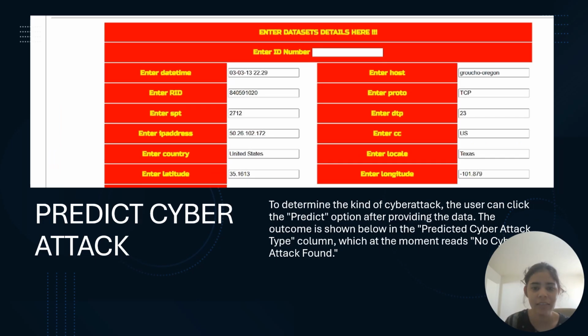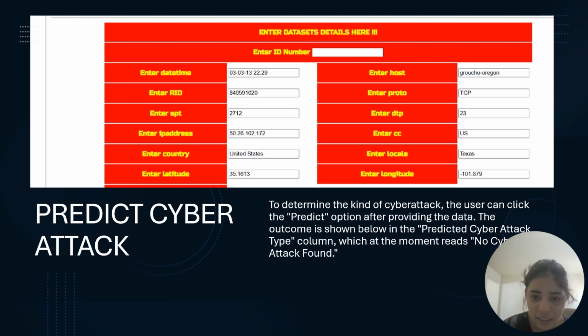To the next slide, here we can see the data of cyber attack, which is predicted or not. And here we can enter the details, which is the service provider. We can enter the datetime, RID, and enter SPT, which means source port, and enter IP address and enter the country name which we are staying in, and enter DPT, which means destination port, and it has the packaging.